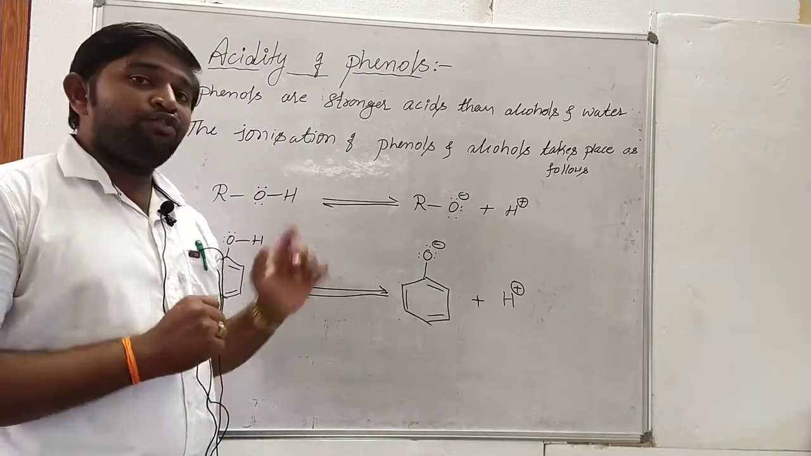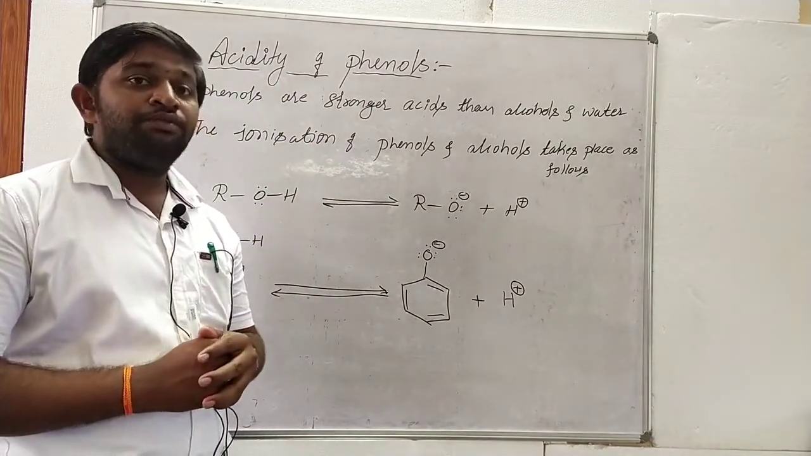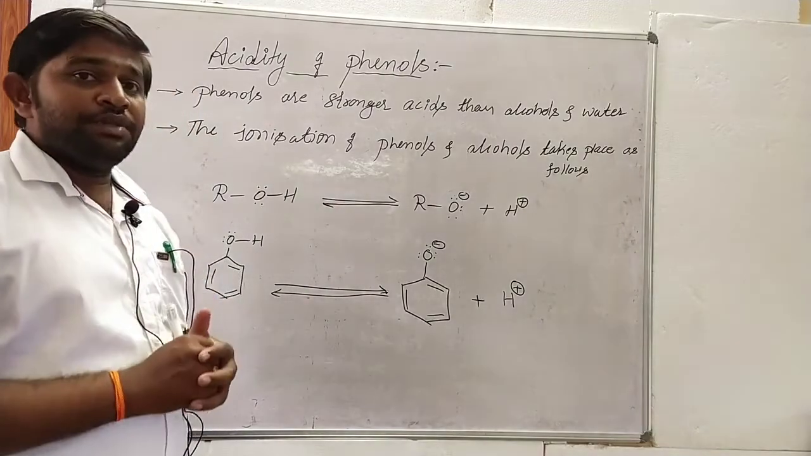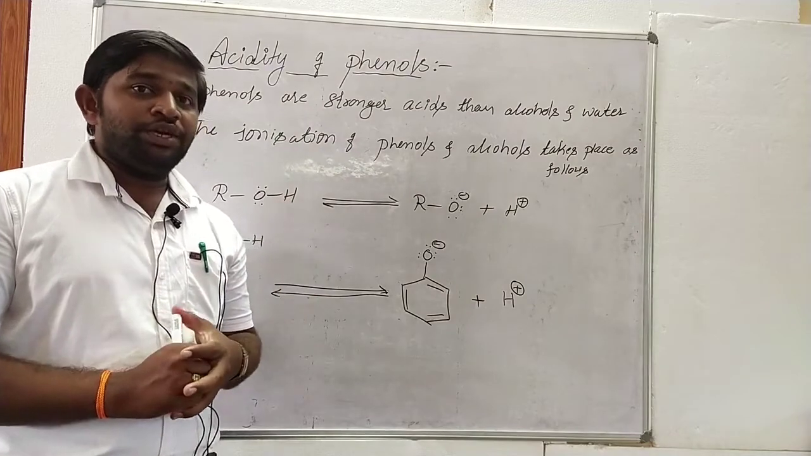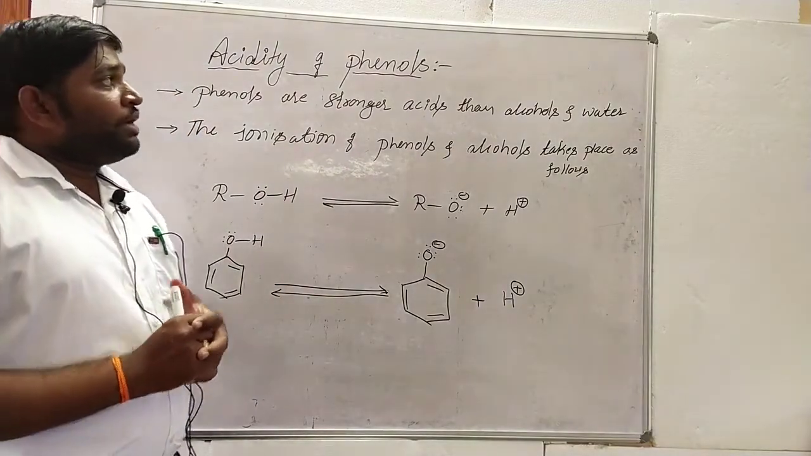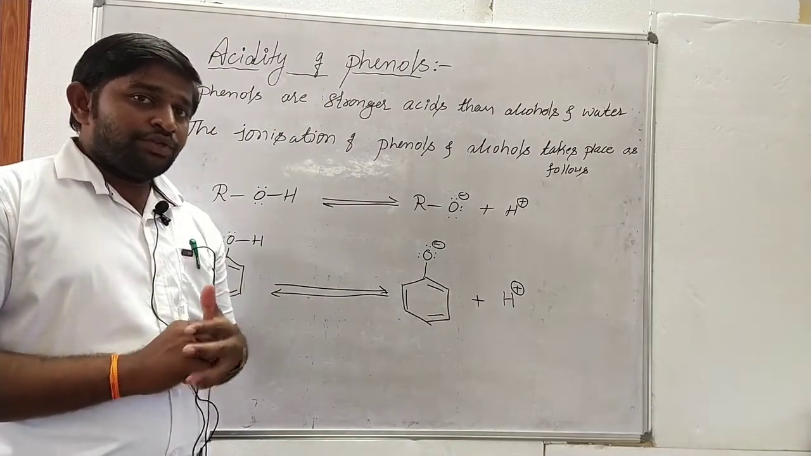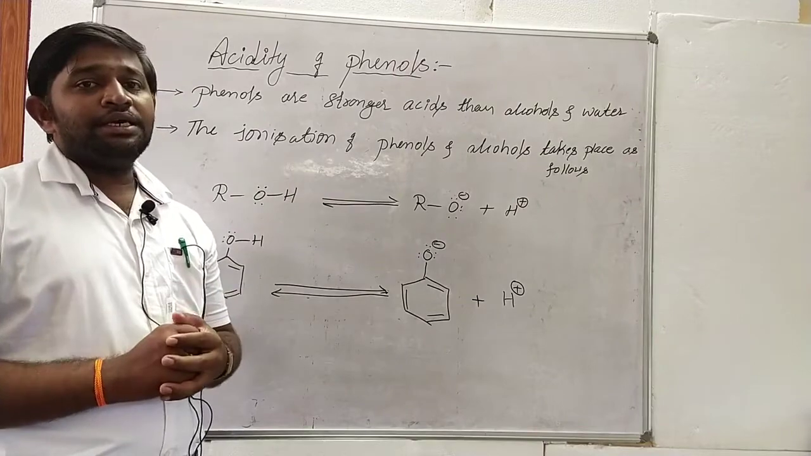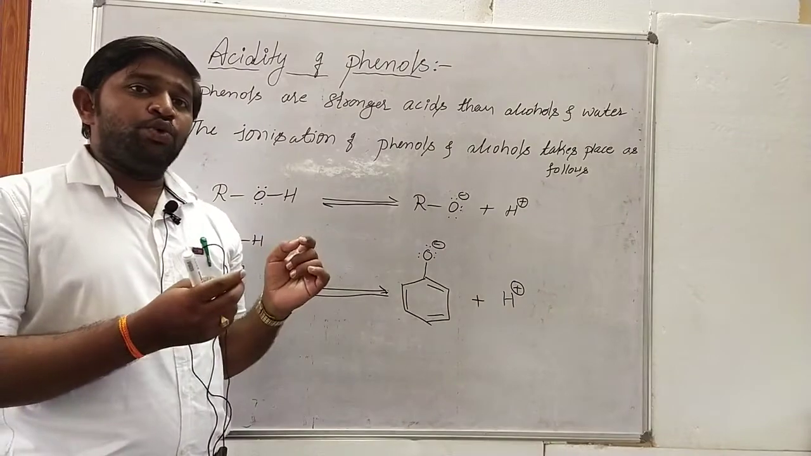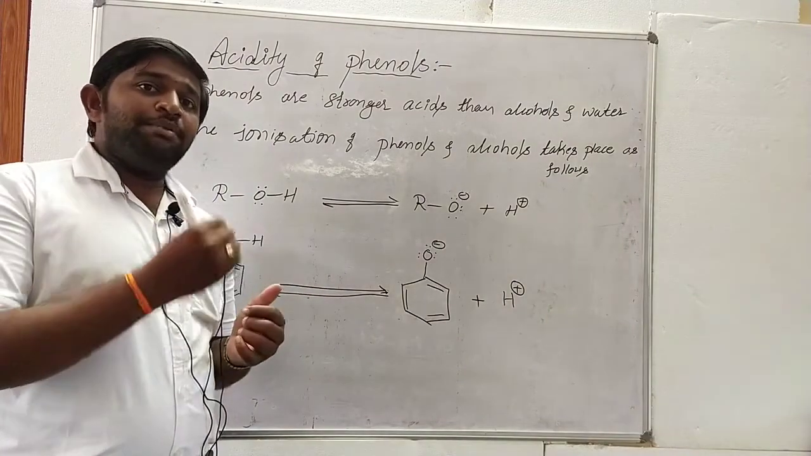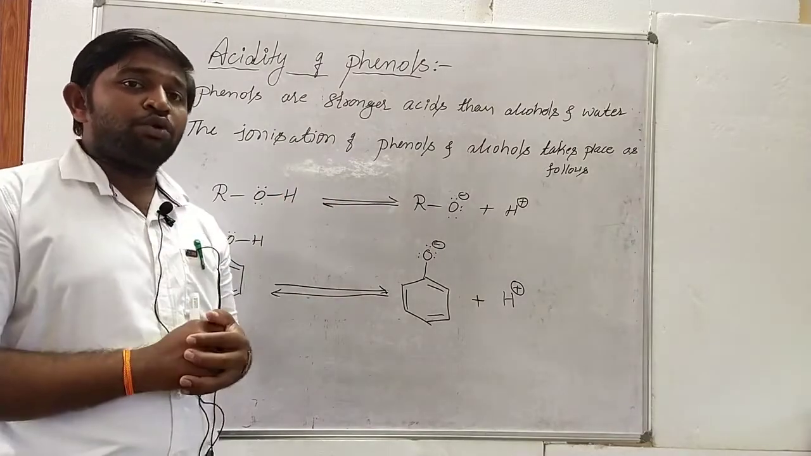Due to cleavage of the OH bond, release of H plus ion takes place in both alcohols as well as phenols, so we can confirm that alcohols and phenols are acidic in nature. When we compare alcohols with water molecules or phenols, alcohols are less acidic than water, because alcohols have a tendency to accept one proton, making a protonated alcohol, or the alkoxide ion has a tendency to accept one proton from a water molecule.